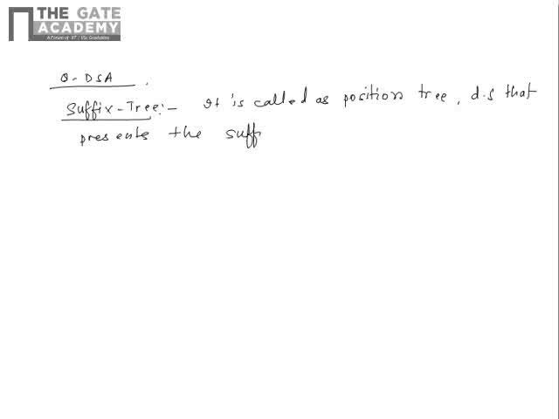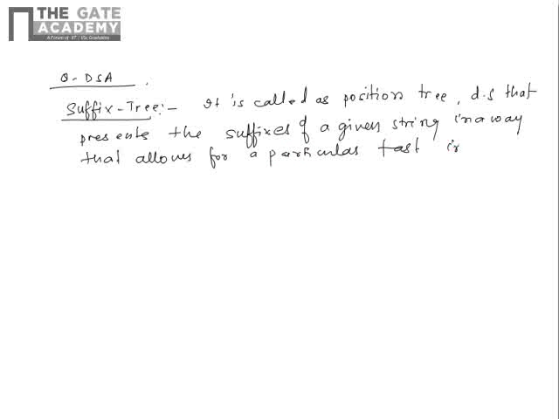Okay, so what do you mean by a suffix tree first? A suffix tree is also called a position tree, and it is a data structure that presents the suffixes of a given string in a way that allows for a faster implementation of many important string operations.